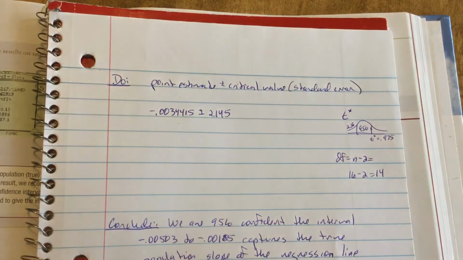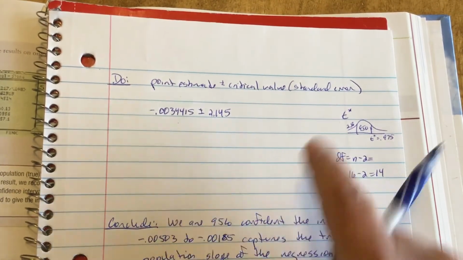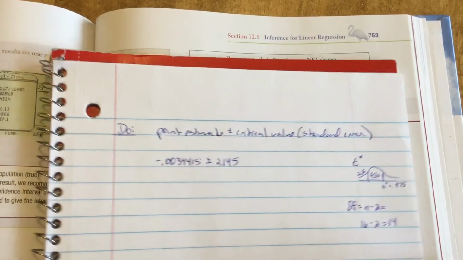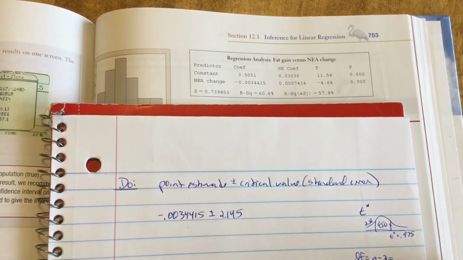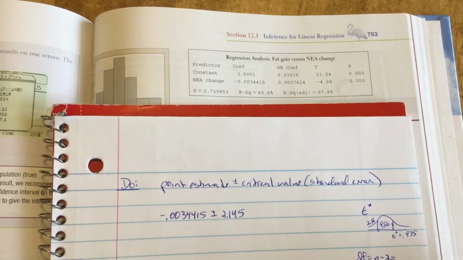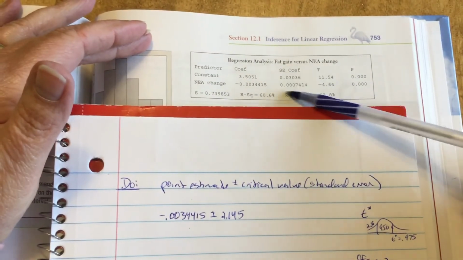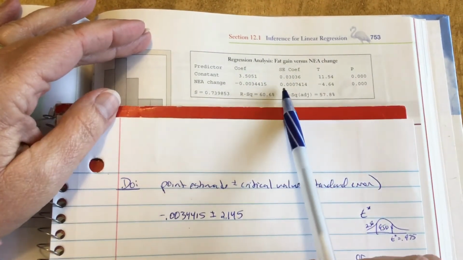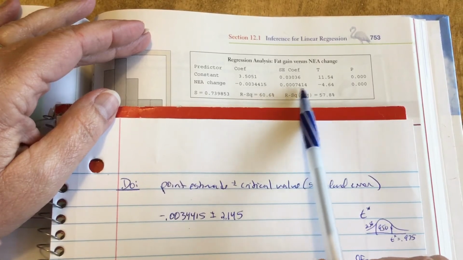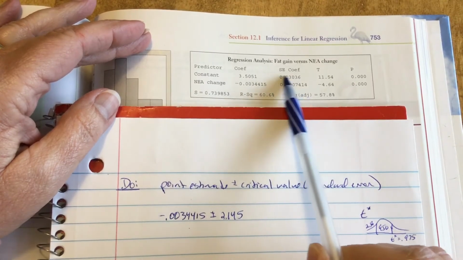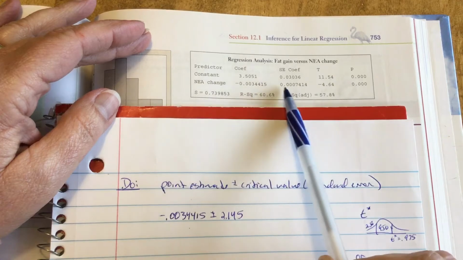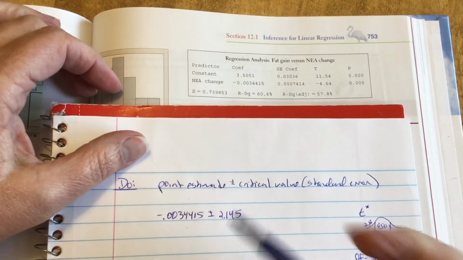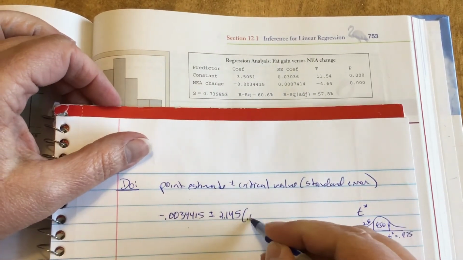2.145 is my critical T. And then I have to do the standard error, okay? Standard error is usually the standard deviation of the sampling distribution, but we don't really have that like we did in means and proportions, but that's okay because it's on my printout, okay? It's the second one in the line here, okay? Don't worry about that one. Don't worry about any of this top line. There's my standard error, okay? So I'll multiply that by,